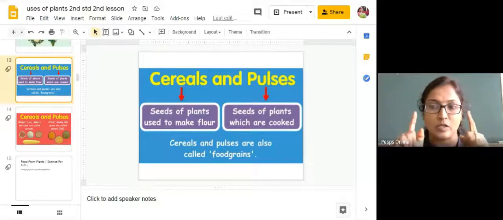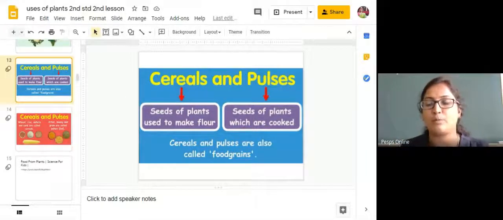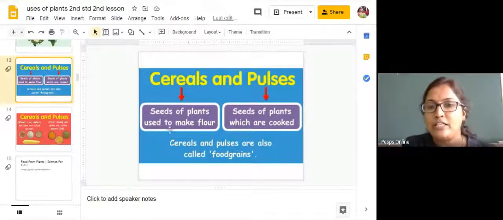Remember this one, that is not there in your textbook. This is an additional point. Remember this one. Okay, cereals are the seeds which you get in the monocot plant and which are very rich in nutrients.